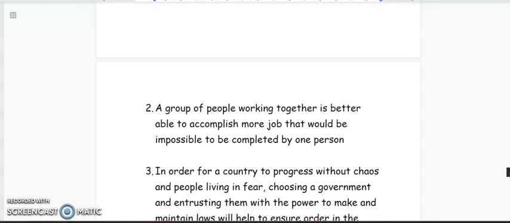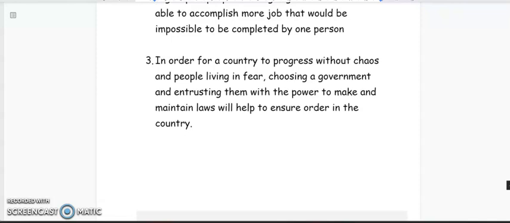And finally, another reason why government is important in a country: every people needs progression, right? And progression should come with order. There should be no chaos.